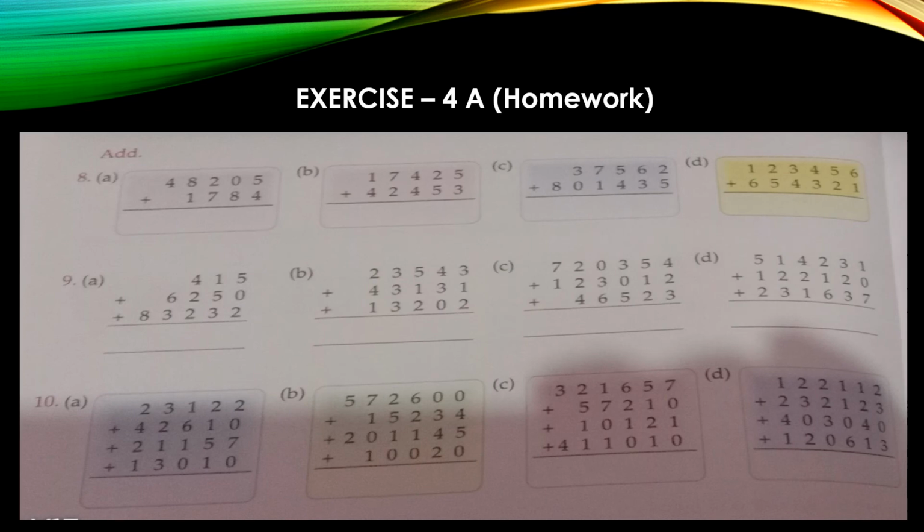Children, you will do the homework part from the exercise 4A, question 8 to question 10. All the parts A, B, C, D. Okay, 8, 9, and 10. This you have to do in your book. As you can see here, only simple addition is there. There is no carrying. Only the difference is that here the number of places have increased. Okay, so that you can do it. There will be large numbers, but the addition process is the same which you did earlier. The same way you have to add on and find out the answer.